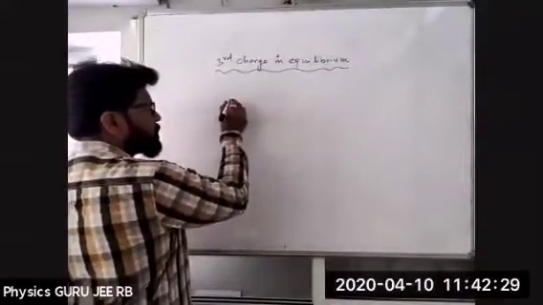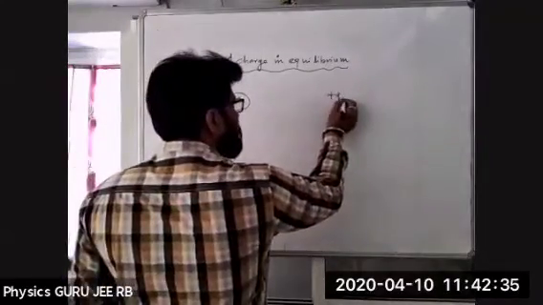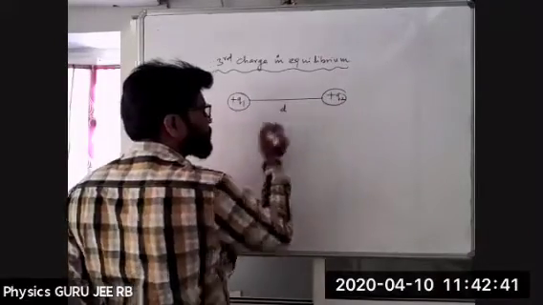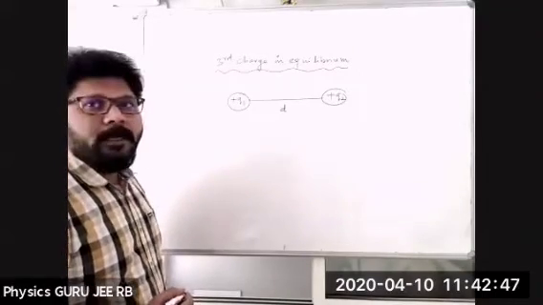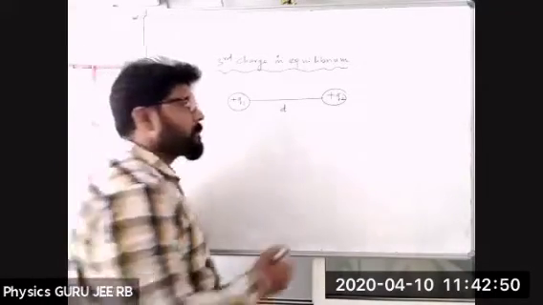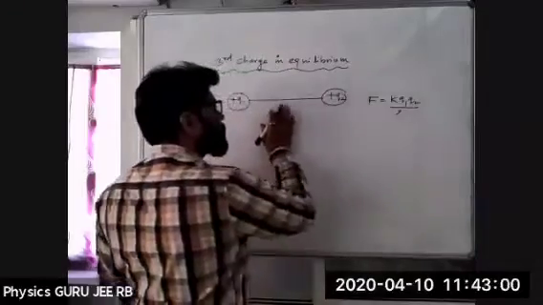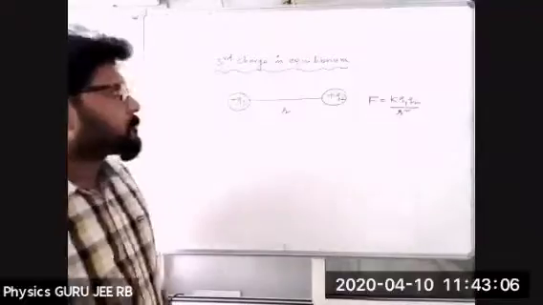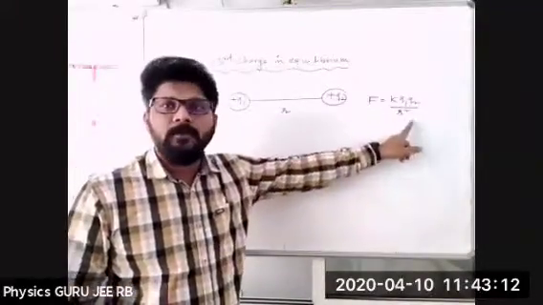Taking two charges, let us take plus Q1 and plus Q2, separated by a certain distance, let us take it as D. If I ask you what is the electrostatic force between them, immediately you will say F is equal to K Q1 Q2 by R square.